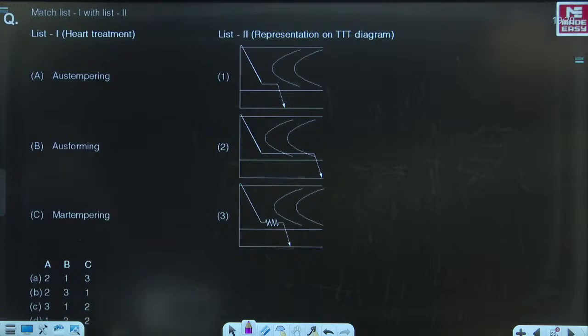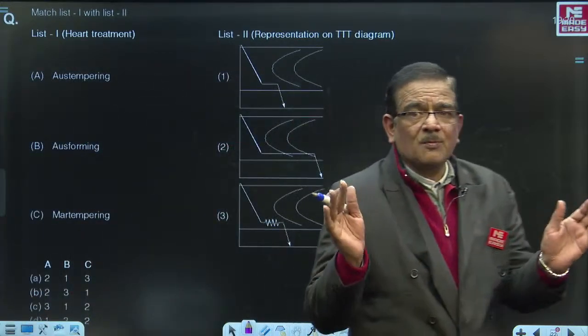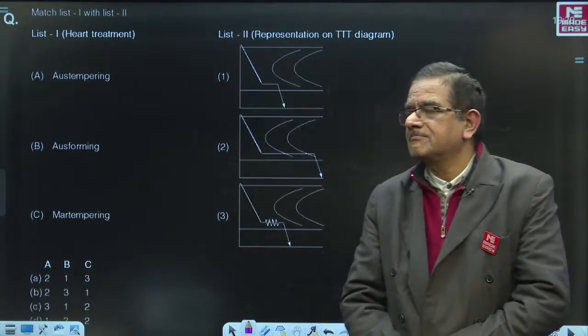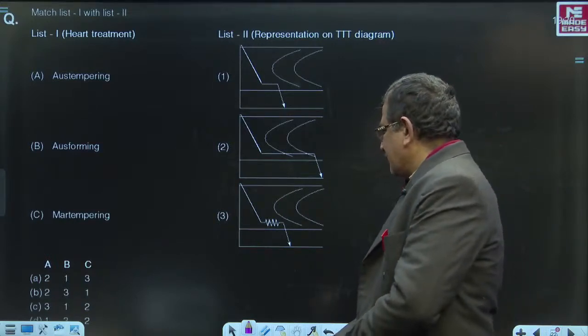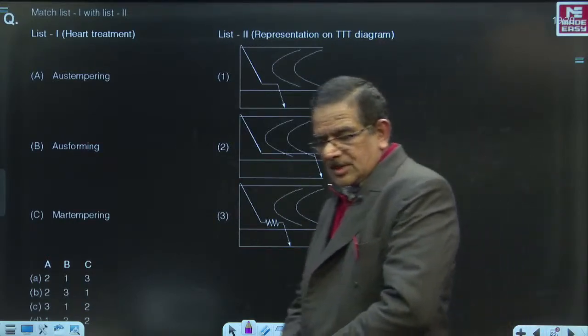It reads like this: match list 1 and list 2. List 1 is the heat treatment process: ausforming, austempering and martempering, and list 2 is representation on TTT diagram. You are asked to match the two lists. Come on, I am waiting for your answers. Come on, friends.